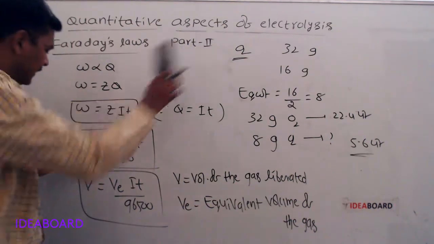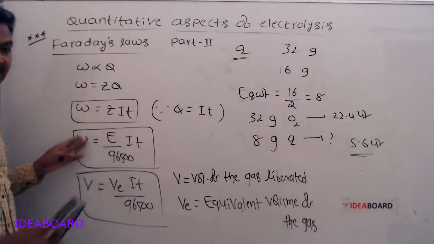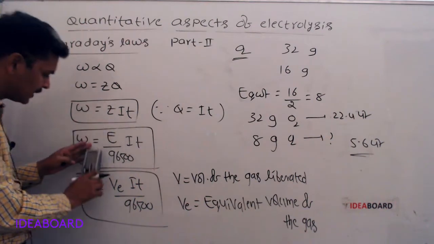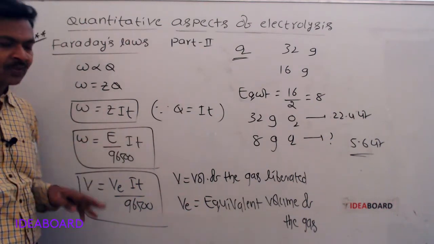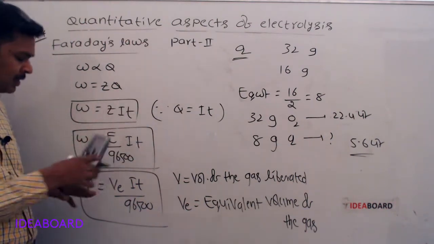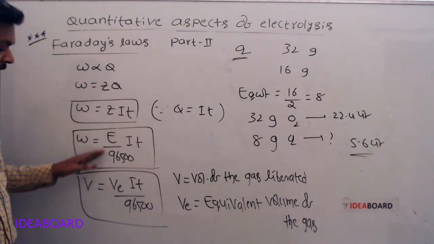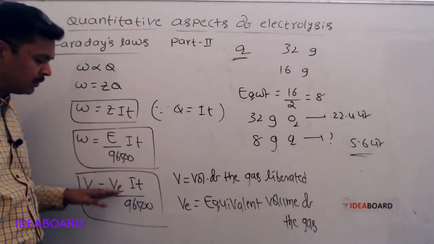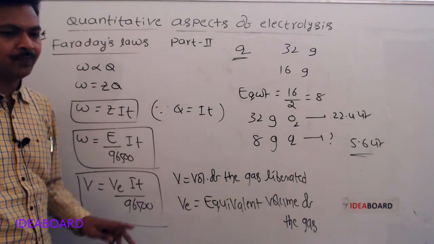For metals, the weight of the substance deposited is equal to E into IT by 96500, where E is the equivalent weight. For gases, the volume of the gas liberated is equal to the equivalent volume into IT by 96500.